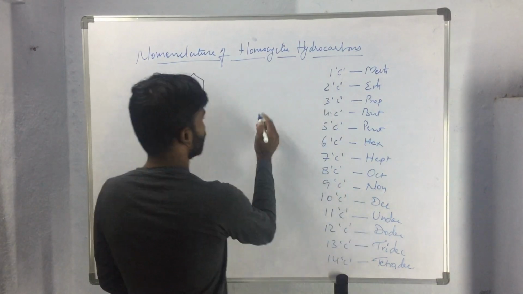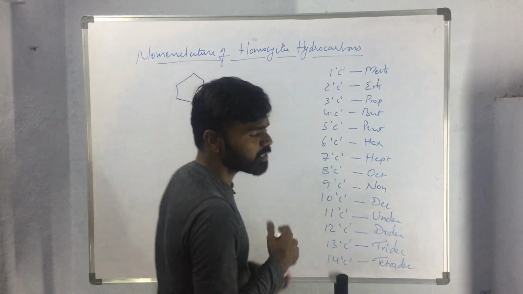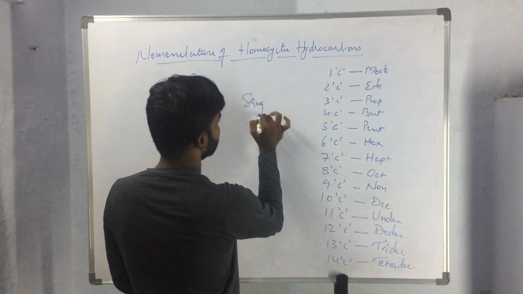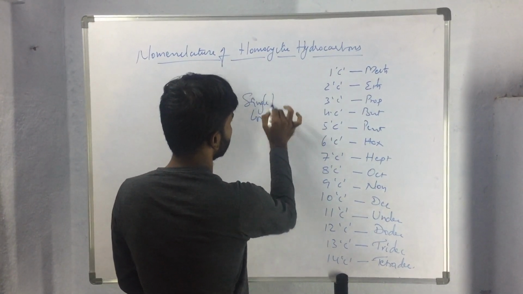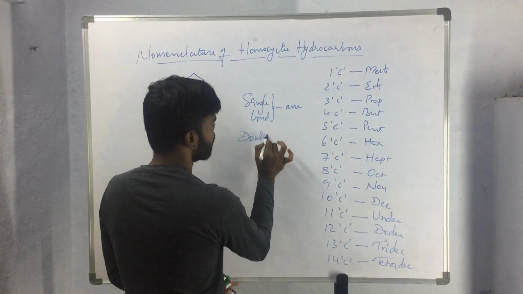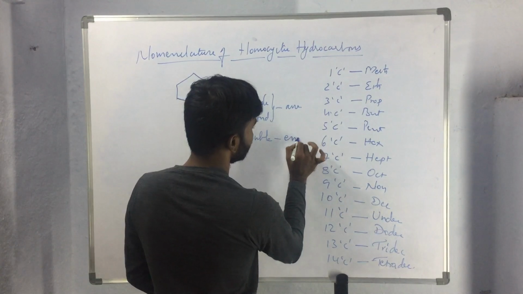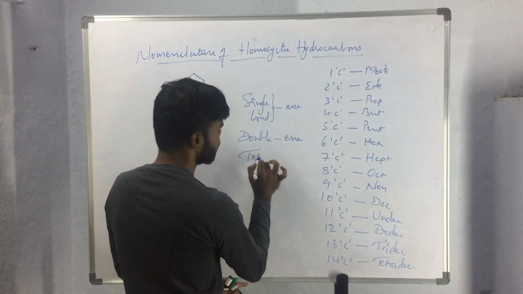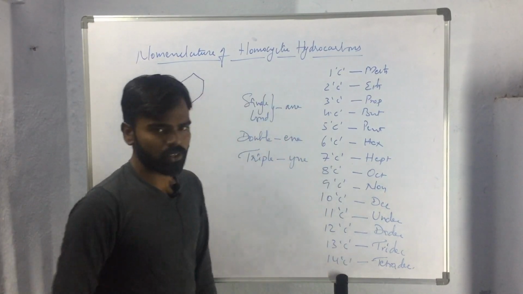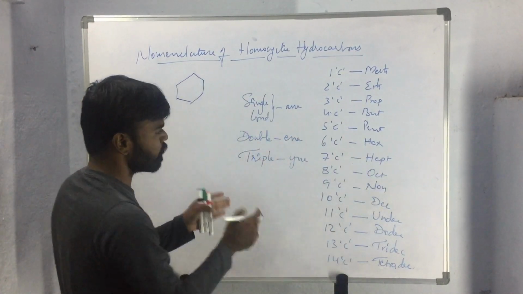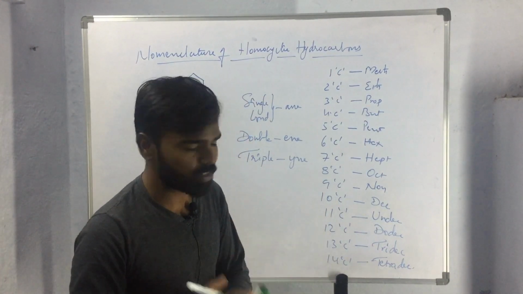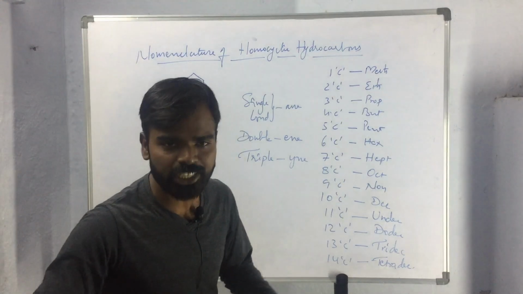Coming to the suffixes, if the compound is saturated, that means if the compound contains single bonds, then suffix "an" will be used. If the compound contains a double bond, suffix "in" will be used. If the compound contains a triple bond, suffix "ein" will be used. So these are the prefixes and suffixes which we have seen while discussing the nomenclature of open chain compounds, straight chain compounds.